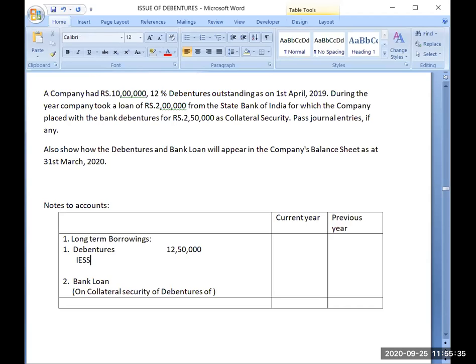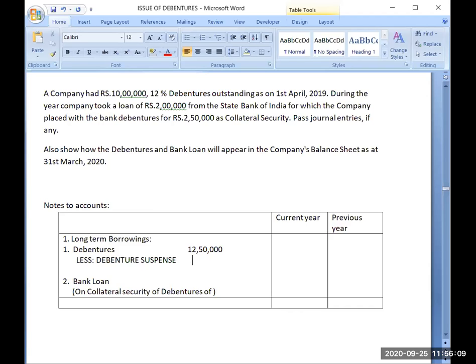Are you getting this point? Less: debenture suspense. The actual issued amount is only 10 lakh, not 12 lakh 50,000. So whoever reads your balance sheet will automatically understand that the actual amount of issued debentures is 10 lakh and this 2 lakh 50,000 has been issued as collateral security.